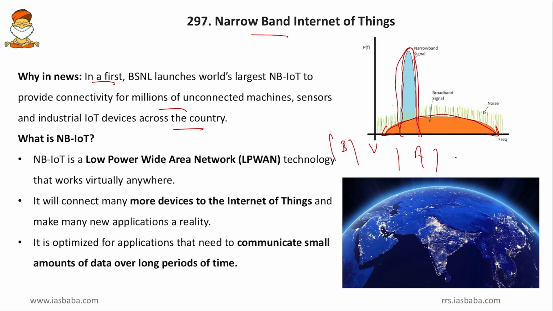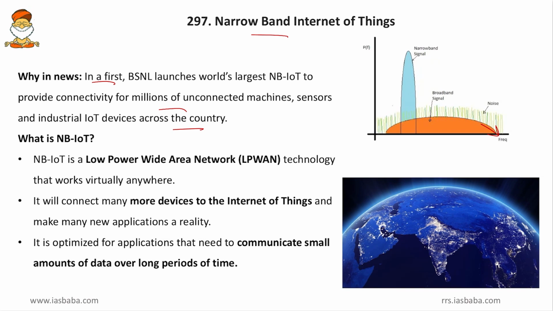Now BSNL is making use of the border spectrum. These narrow bands of border spectrums are being unused by almost all the service providers. They use most of the middle spectrum and these will be spared. So BSNL is harnessing these border spectrums and it is building a narrowband throughout India. How is it doing that?